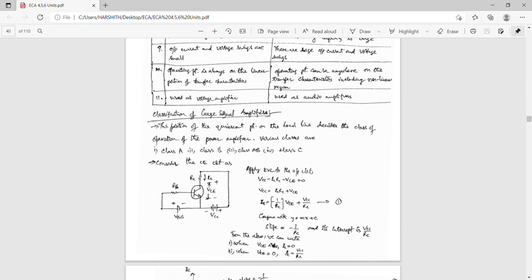Here m is the slope, so slope is minus 1 by RC, and the intercept is VCC by RC. From the above equation, when VCE equal to VCC, IC equal to 0. When VCE equal to 0, IC equal to VCC by RC.